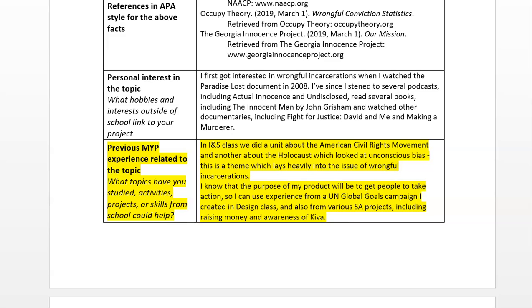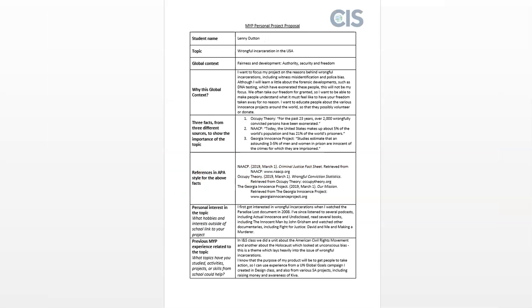Lenny says, I know that the purpose of my product will be to get people to take action, so I can use experience from a UN Global Goals campaign I created in design class, and also from various service as action projects, including raising money and awareness of Kiva. It is obvious that Lenny is really passionate about this subject, and he clearly has experience studying similar things in school. These will be really useful when completing his project. You might also want to explain any skills that you have developed, such as communication or teamwork, that will help you to complete your project.